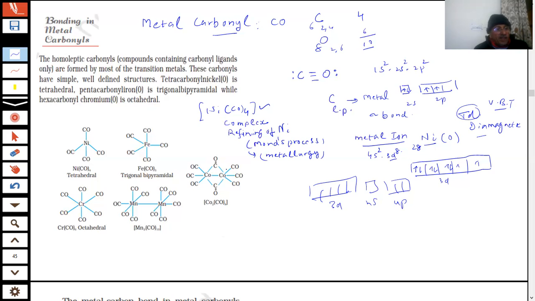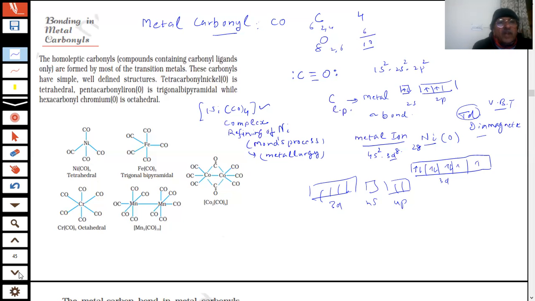The metal carbon sigma bond is formed by the donation of a lone pair of electrons on the carbonyl carbon into a vacant orbital of the metal. And the metal carbon pi bond is formed by donation of a pair of electrons from filled d orbitals into the vacant anti-bonding pi star orbital of carbon monoxide.